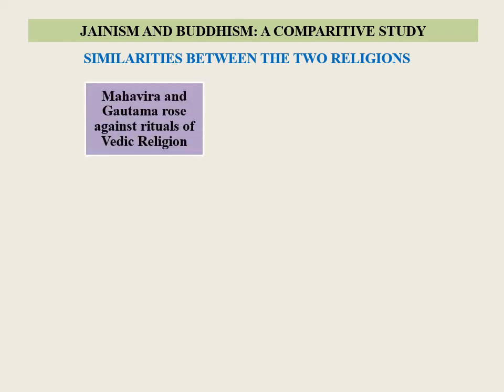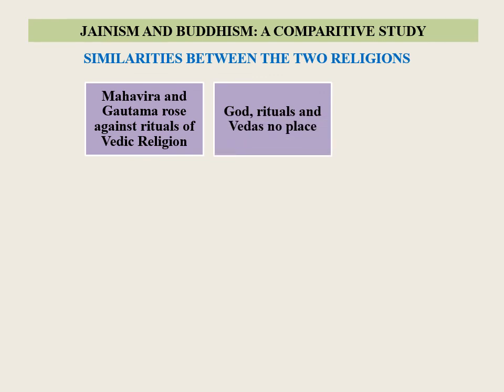Jainism and Buddhism, a comparative study. First, we will try to find out the similarities between the two religions. The great teachers of both religions, Mahavira and Gautam Buddha, were Kshatriyas who rose against the rituals of Vedic religion. God, rituals, and Vedas had no place in both the religions.